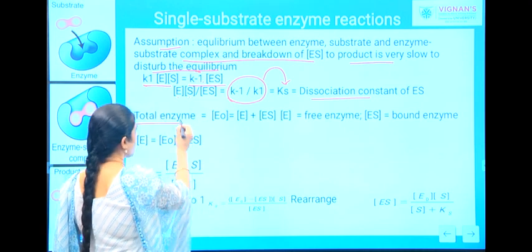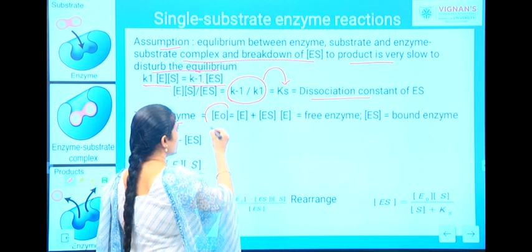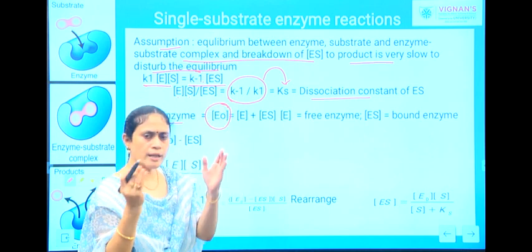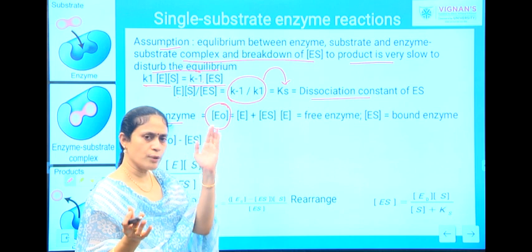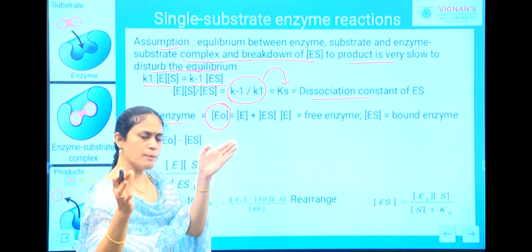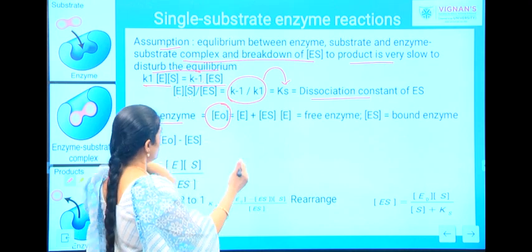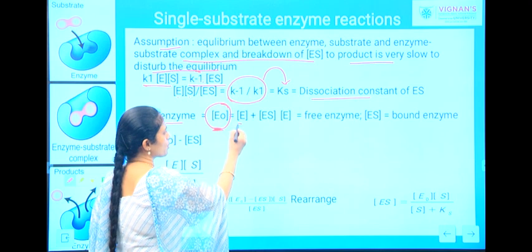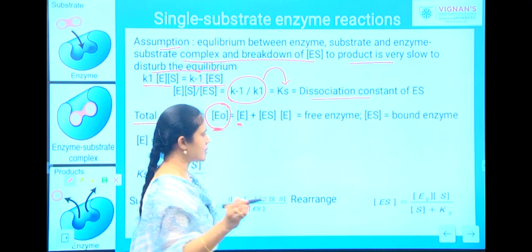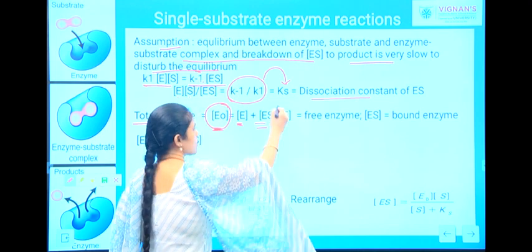So now, if you consider total enzyme, which is nothing but your E naught, it is the amount of free enzyme and the amount of enzyme in bound form. So, total enzyme E naught is equal to concentration of free enzyme plus concentration of your enzyme substrate complex.